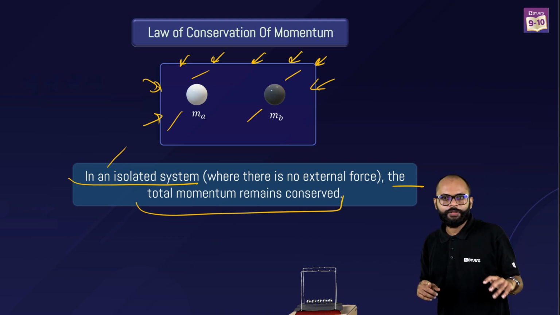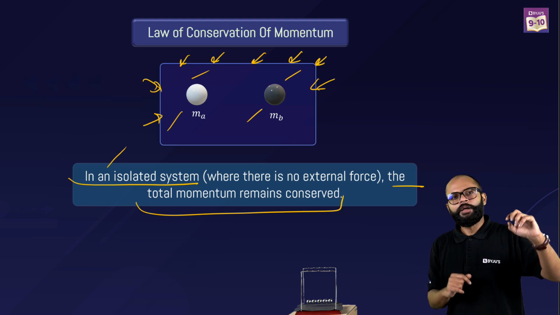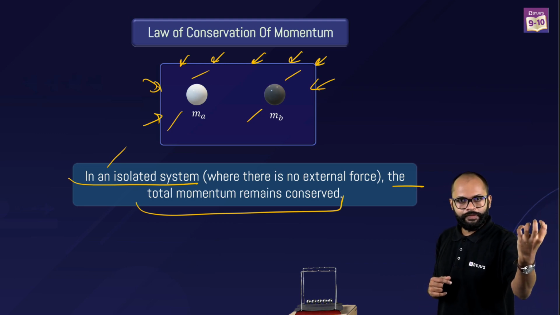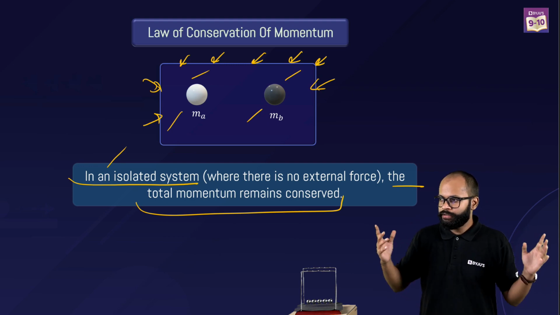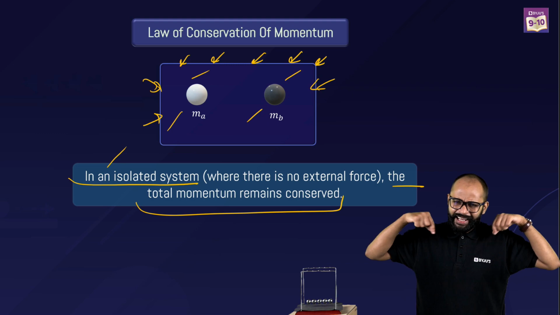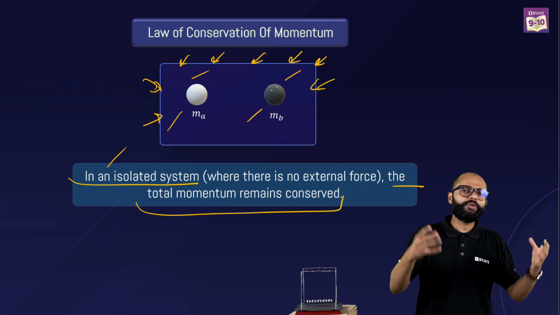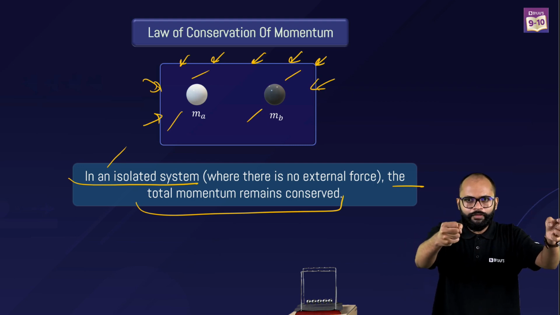Understand this also. I'm telling you one more way of understanding. If you are confused, listen to me carefully. Body A was moving with some initial velocity. Body B was also moving with some initial velocity. If you consider both of them together, is there any external force on them? No sir. Why? Because both are moving with a constant velocity.